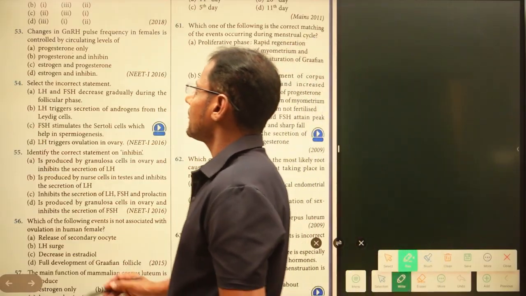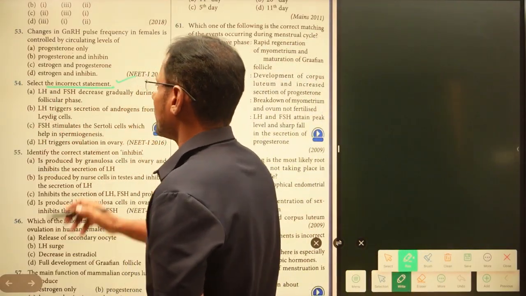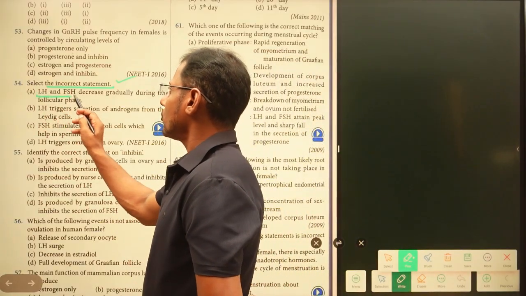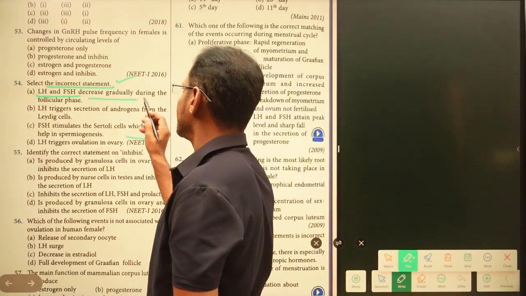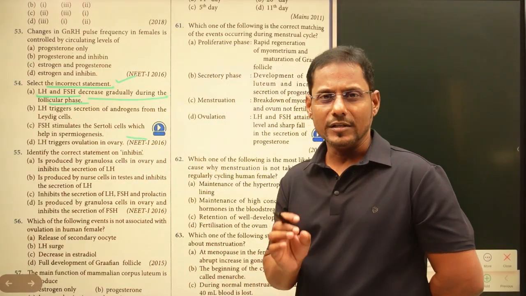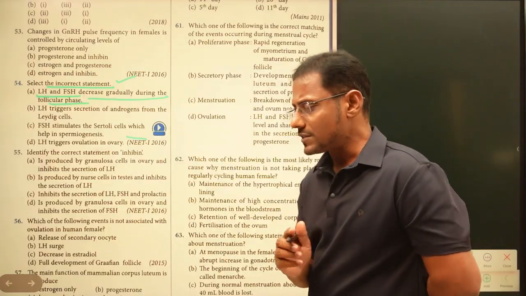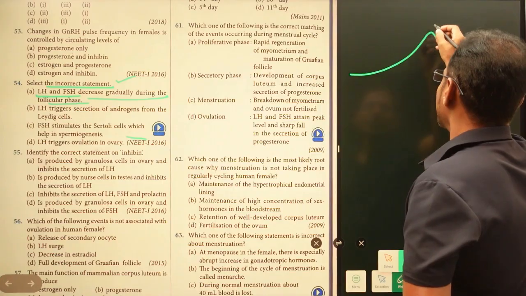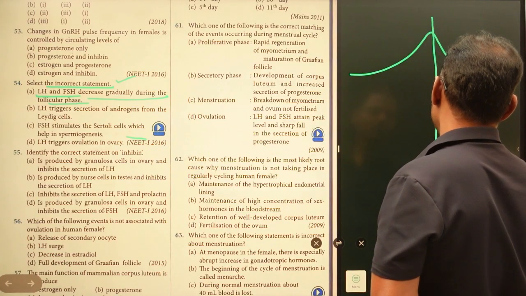Fifty-fourth question here. Select the incorrect statement. Now we have to pick the incorrect statement, which is not correct. Luteinizing hormone and follicle stimulating hormone decrease gradually during the follicular phase. The follicular phase is the first phase, that is the proliferative phase. In that stage we can see that luteinizing hormone is going to reach its peak at the 14th day of the menstrual cycle.